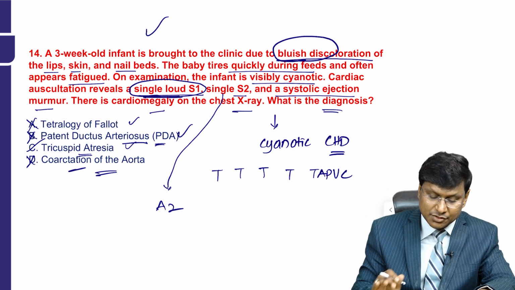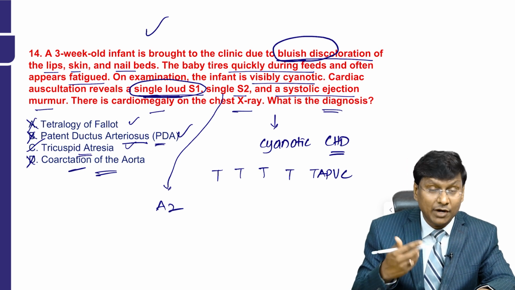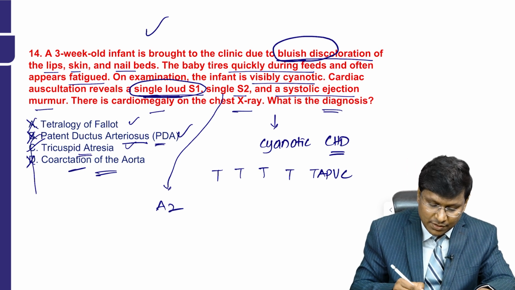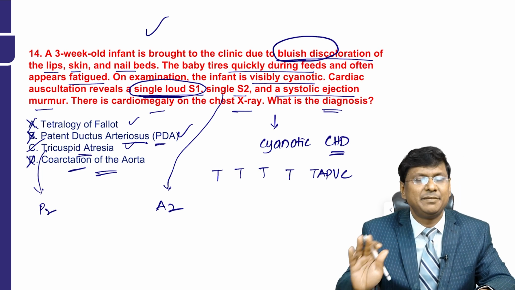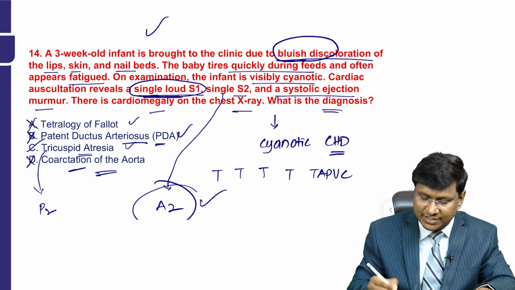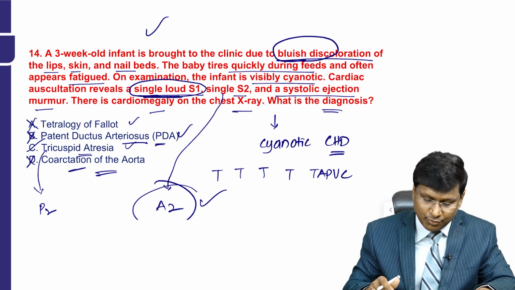Okay, moving on. So the answer to this question is tricuspid atresia, right? And what will happen to your second heart sound P2 in tricuspid atresia? The P2 will be soft or it may be absent. The one particular sound that will be there is only A2 in tricuspid atresia, right? Moving on to the next question.